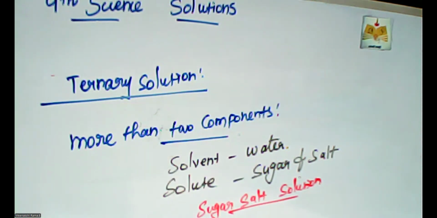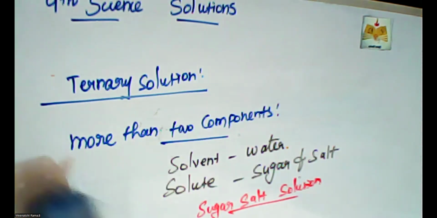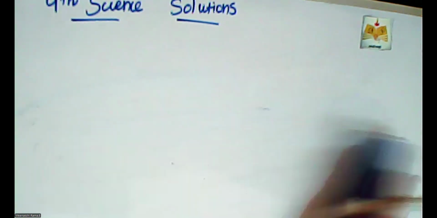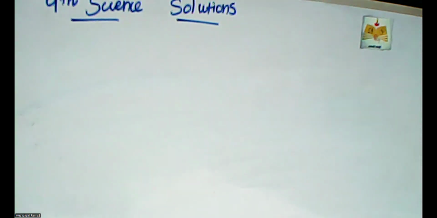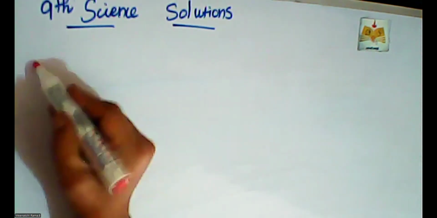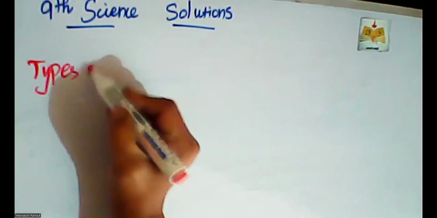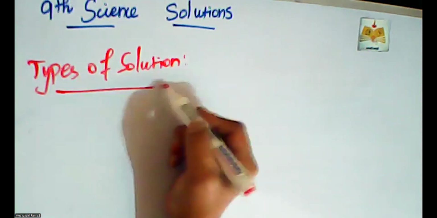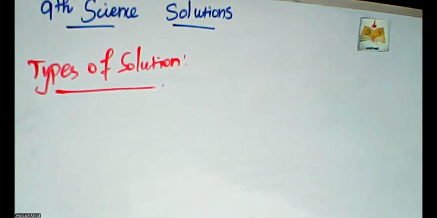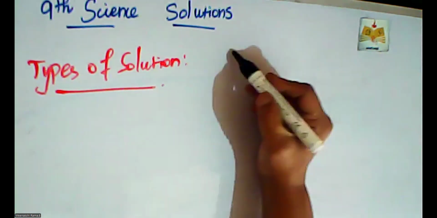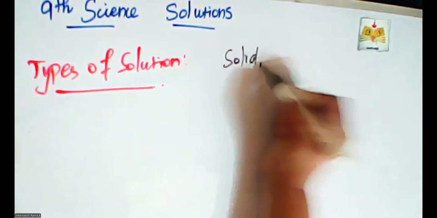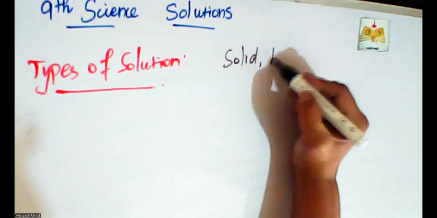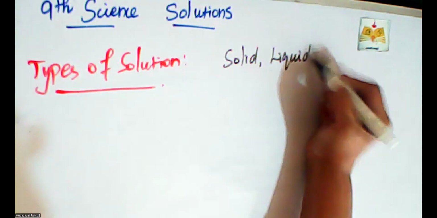Next are some different types of solution. What are they? Types of solution. First, based on the physical state of the solute and the solvent. Matter exists in three major states: solid, liquid, and gas.